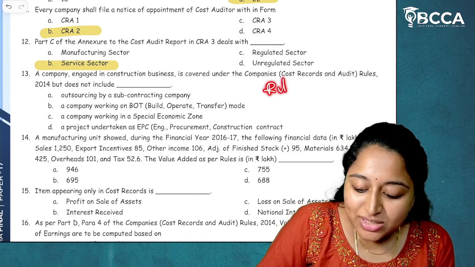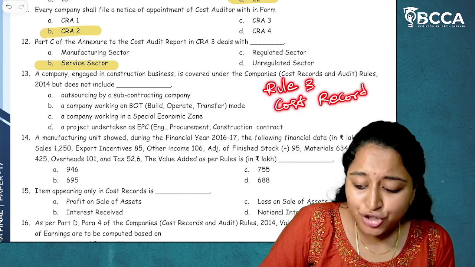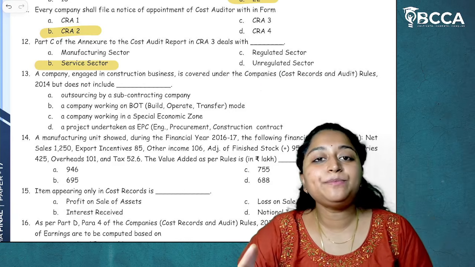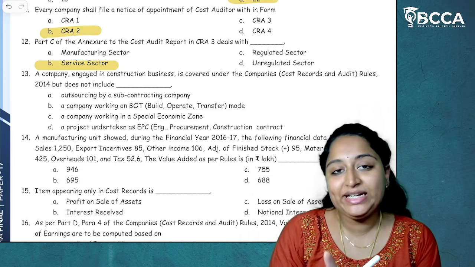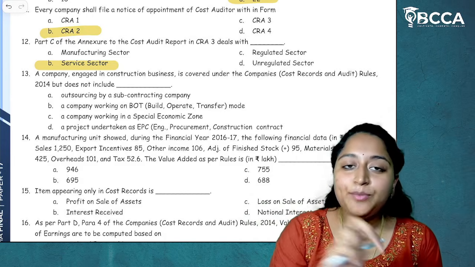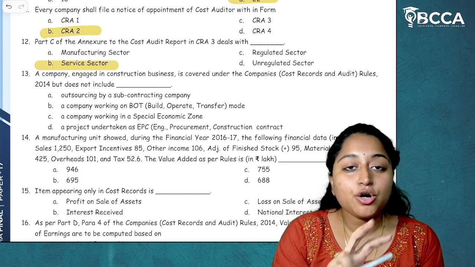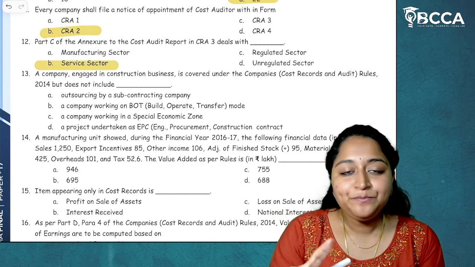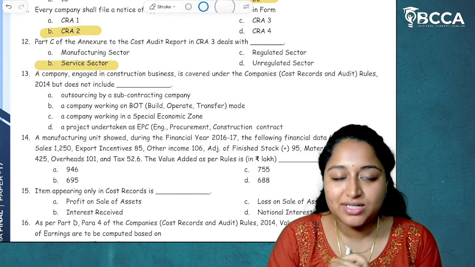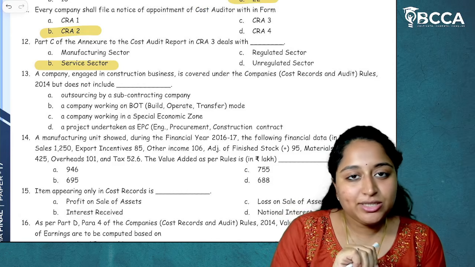Now, rule 3 talks about what? Cost records, right? Rule 3 talks about cost records. And for cost records, we have 2 exemptions. One, if a foreign company has only a liaison office in India, then cost records need not be maintained. The other is if they are micro enterprises or small enterprises according to the MSMED Act, then they need not maintain cost records. These are the exemptions for rule 3, applicability of cost records.